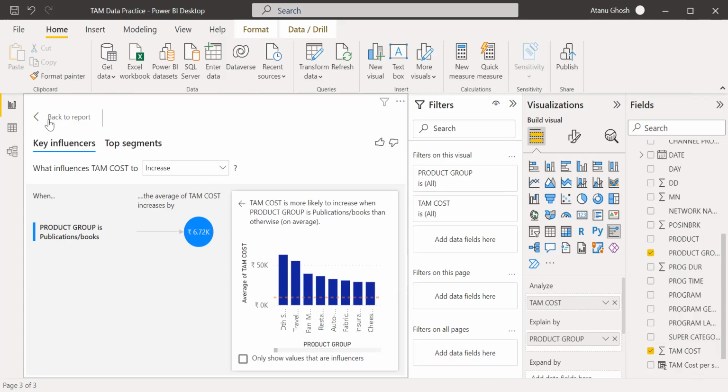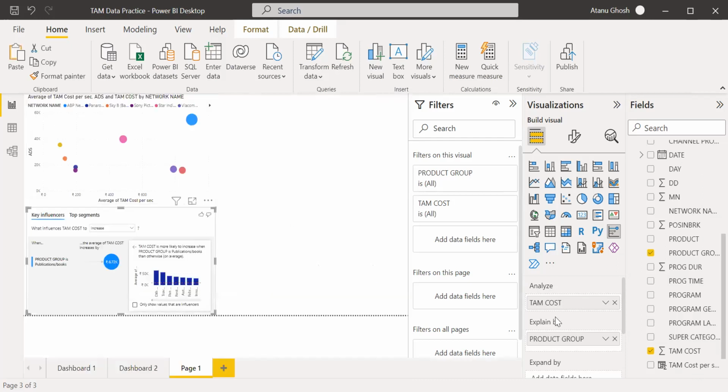Or I think a better way to do this, let me try this out. But I'm just thinking that there are no actionable points from this. What is the actionable point because of that? Because the TAM cost is not determined on the basis of the publications. So if I get to know this, what do I do? I can't do anything on this.